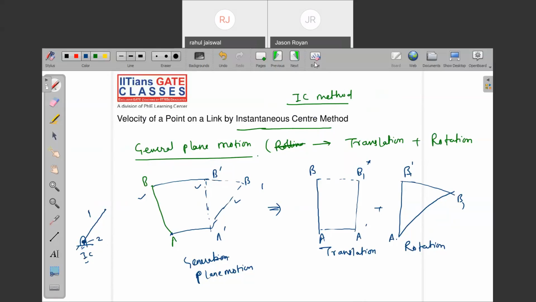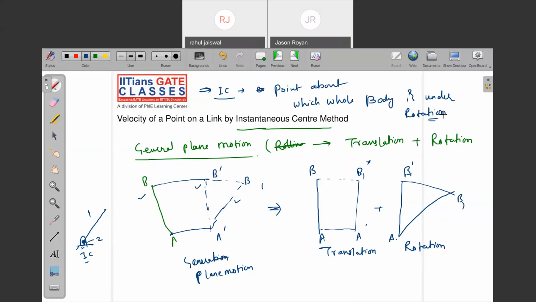Note down. IC is nothing but the point about which the whole body is under rotation. It is also a general kind of motion. Every general kind of motion is a kind of rotation, right? The point about which the whole body is under rotation, simply. Are you getting my point?